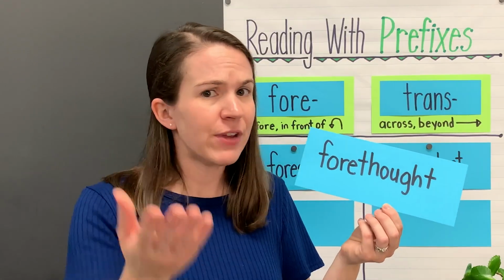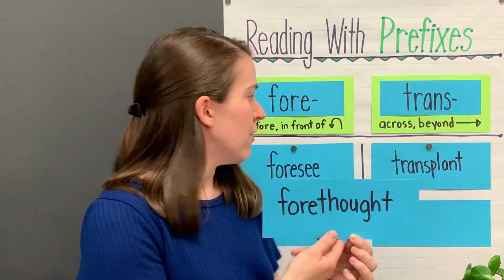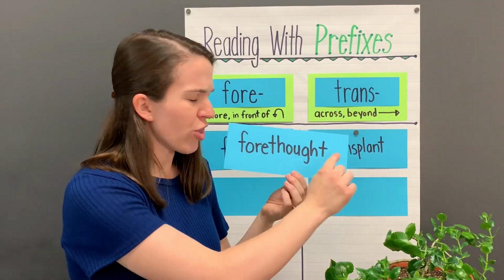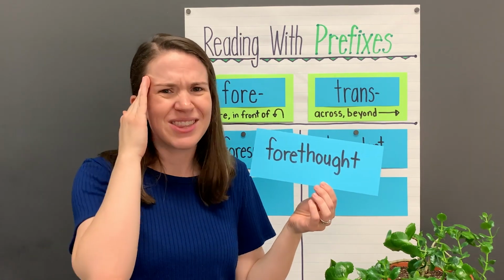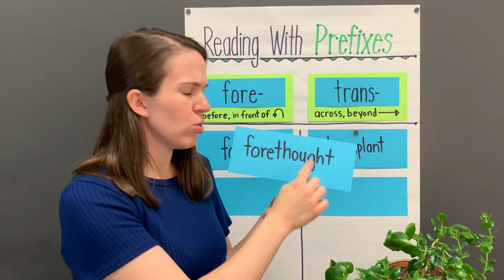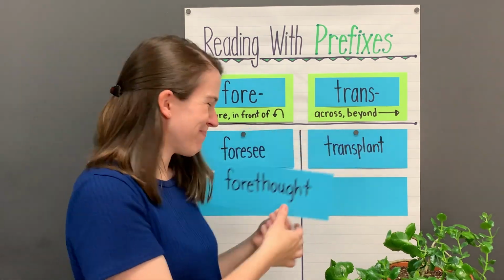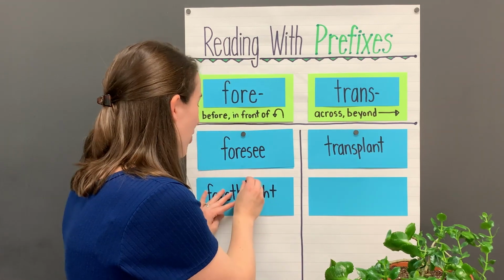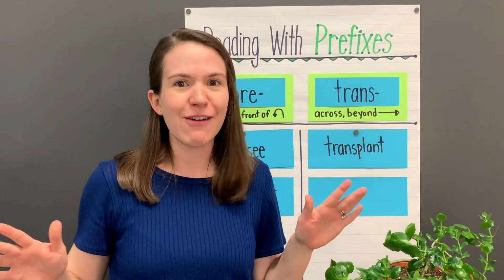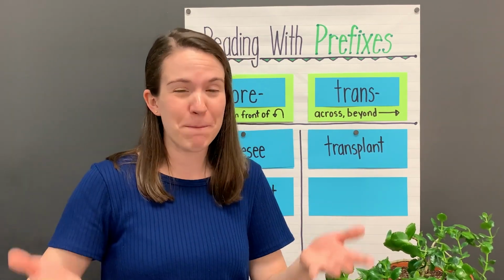Now let's see if we can figure out what this means using what we know about the prefix for. For means before or in front of. And thought is about the things that you think. So forethought must be what you think about before something happens. If I had had the forethought to learn about kalanchoe plants, I would never have planted this plant in that tiny pot because I would have known better.